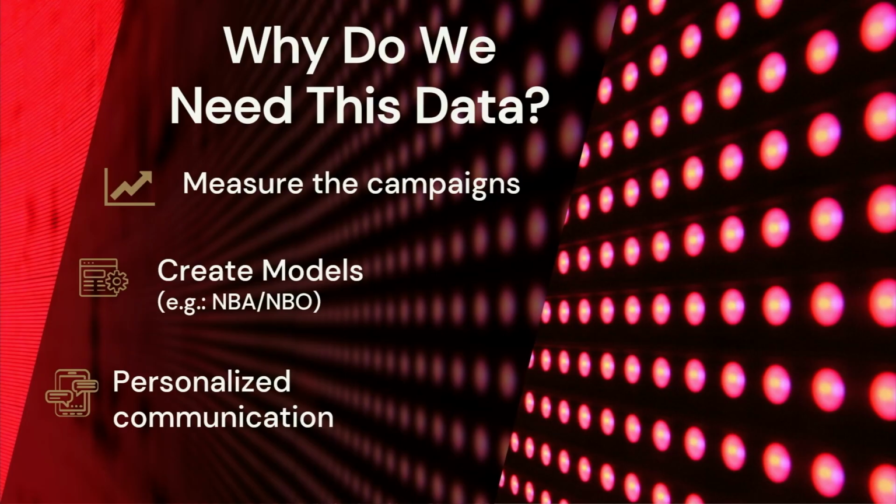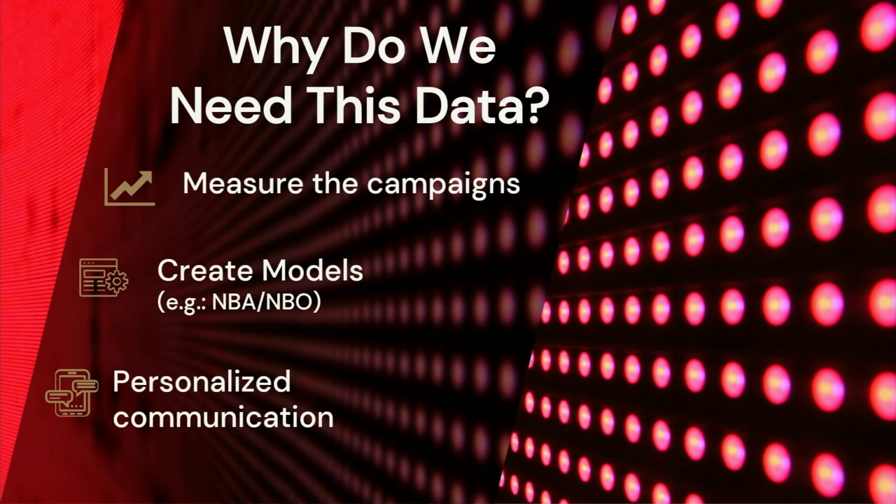But why do we need this data? Because at some point, we have the consolidated view of this information. So when we send a campaign to 1,000 customers, for instance, we can see that 10% of them interacted with our campaign. But we need more. We need an analytical part because we need to measure the campaigns. We need to see the contribution of that campaign to the product, the contribution of that campaign in the channel.